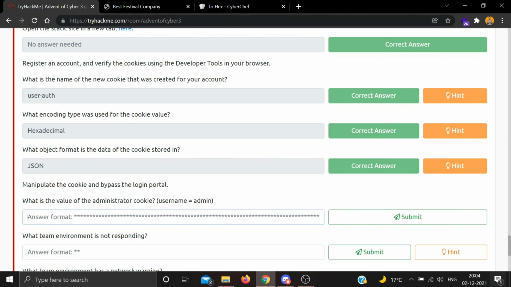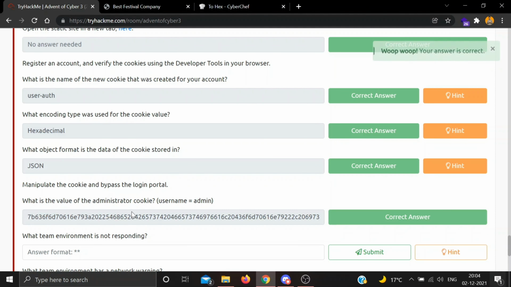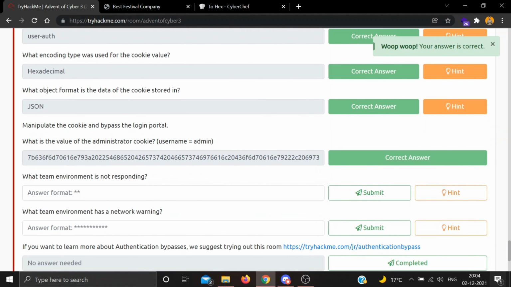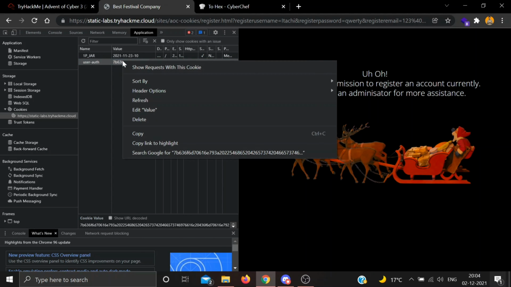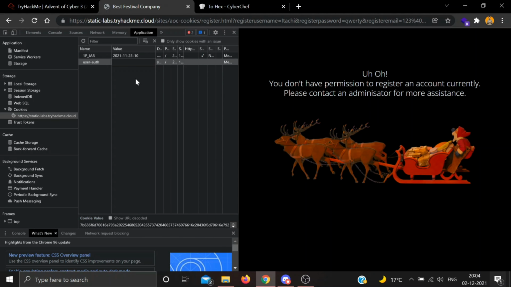What is the value of administrator cookie? Let's try this. Okay, we got it. Now what team environment is not responding? So now I think we should log in to our page. So let's change the cookie value. Now we will enter our administrator cookie. Now let's refresh our page.